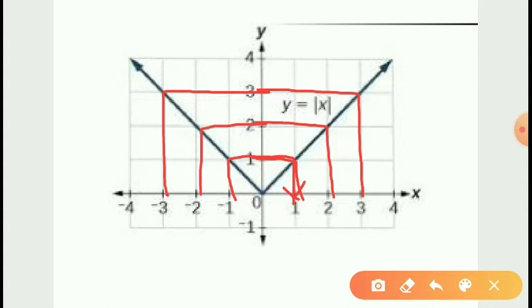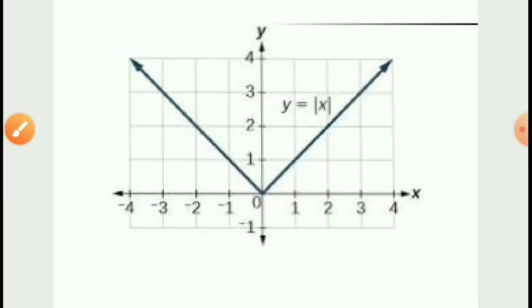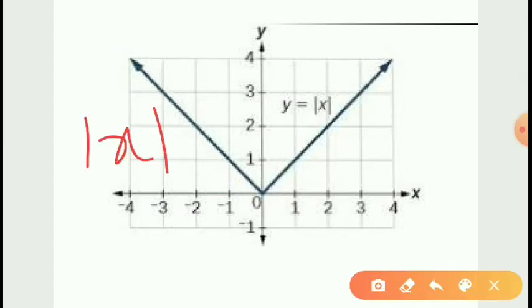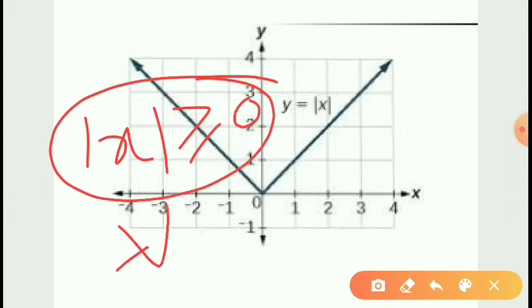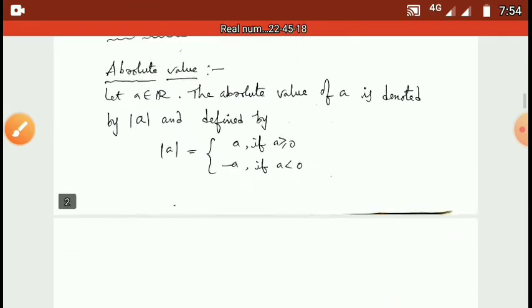So here we can observe that whether x may be positive or negative, the value of modulus x is always positive, because we can see only the positive part of the y-axis. Therefore, whether x is positive or negative, modulus x is always either positive or 0. Therefore, modulus x is greater than or equal to 0 always, for every x belonging to R. So see this.